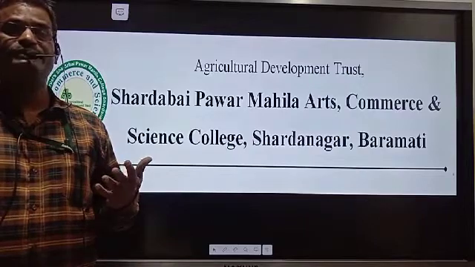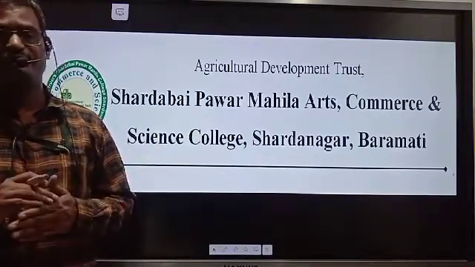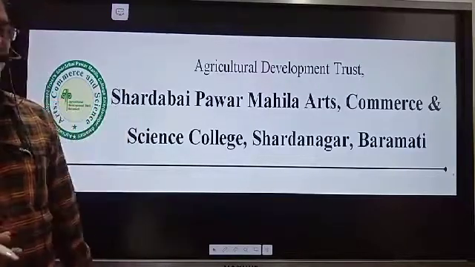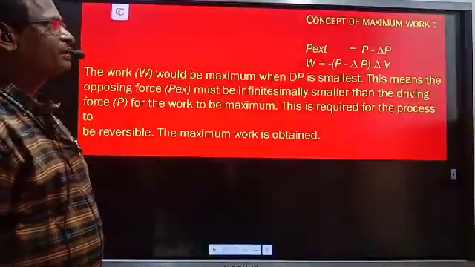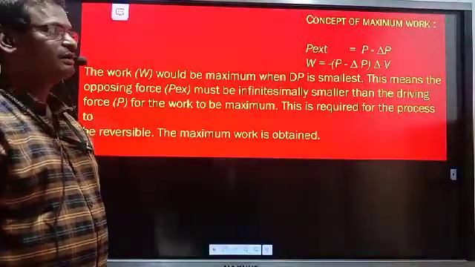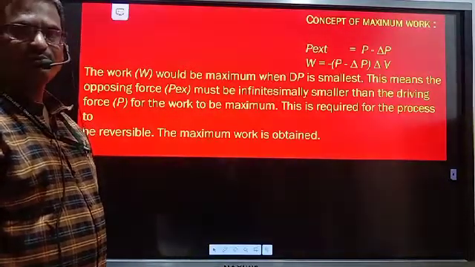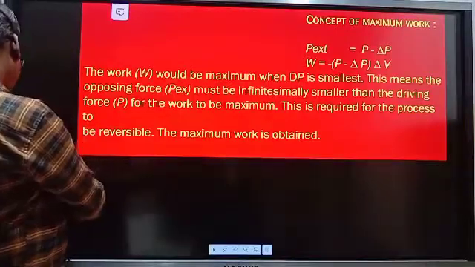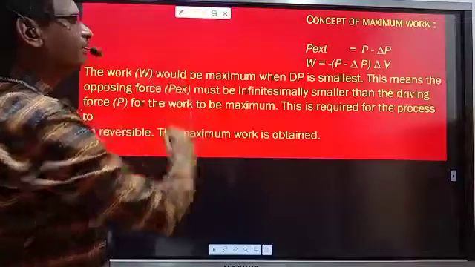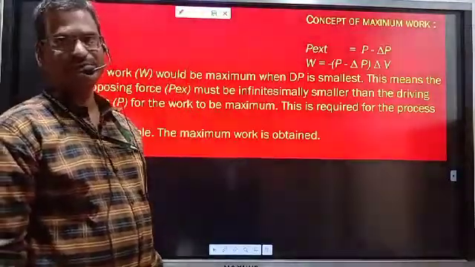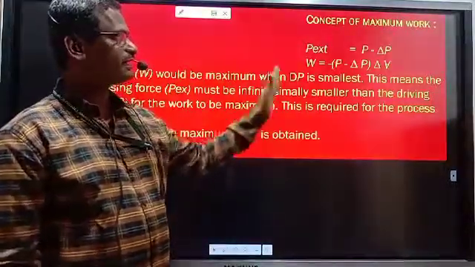Then we saw how different units of pressure and different units of volume are converted to each other. That detailed part we completed in the last lecture, and in this lecture we are supposed to complete the concept of maximum work, followed by the expression for maximum work. So let us start with the concept of maximum work. What is meant by maximum work and how it is obtained is explained here.